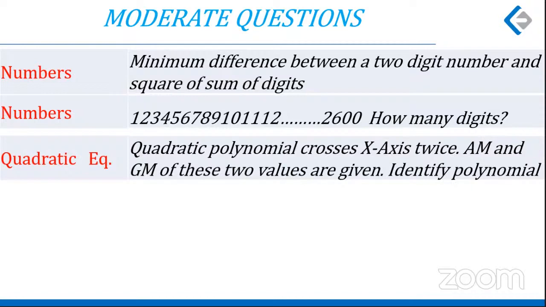But what makes it moderate rather than easy is AM and GM. Linking the AM with the summation of the roots and GM with the product of the roots. Usually that part might take some time to digest or understand. So that is why moderate.